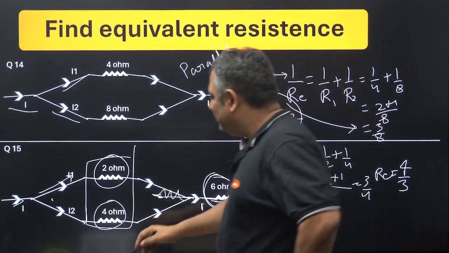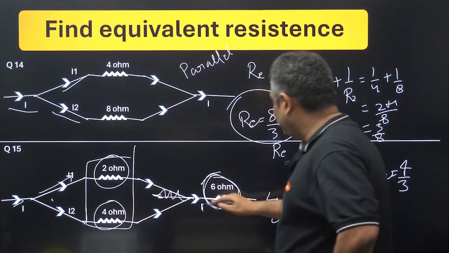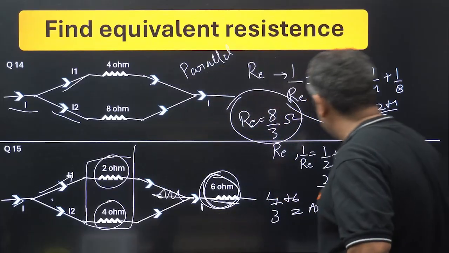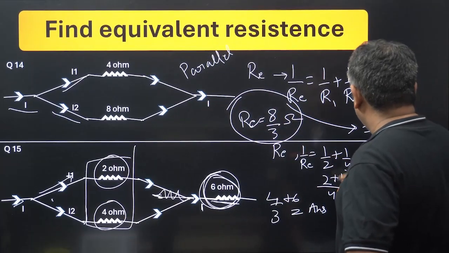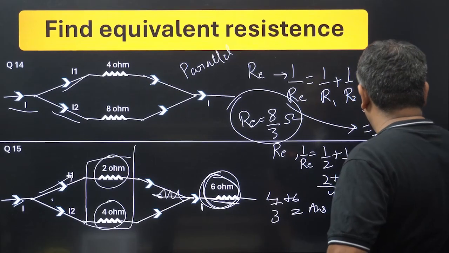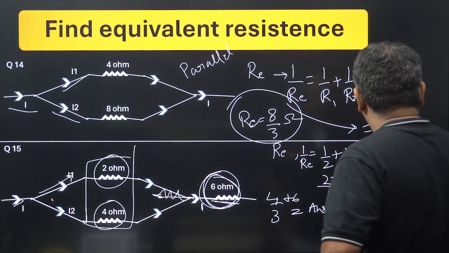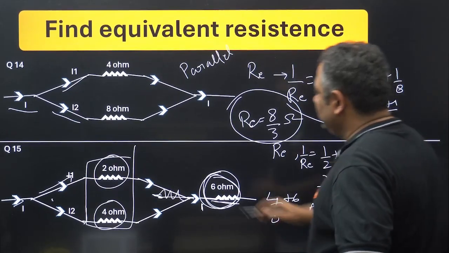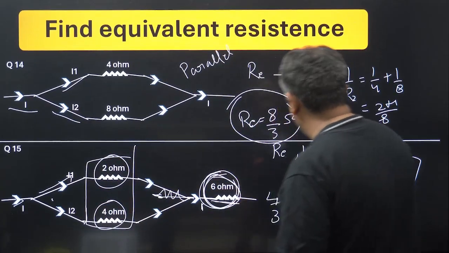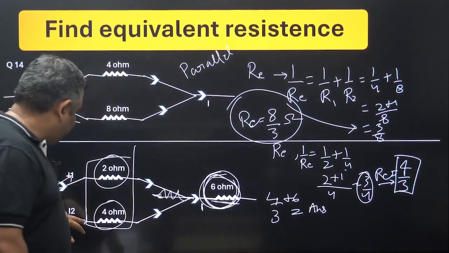Similarly here, if you have a look at it, the current comes here, there are 2 resistors which are in parallel, and then one comes in series. So first you calculate the equivalent resistance of this, which is 1 by 2 plus 1 by 4, so which is 2 plus 1 upon 4, 3 by 4. 3 by 4 is 1 by RE, so RE becomes the opposite, 4 by 3. Now these two resistors have been replaced by 4 by 3, and you have got 6 ohm in series, so you add 4 by 3 plus 6 and you'll get the answer here. Okay guys, all right, moving ahead.